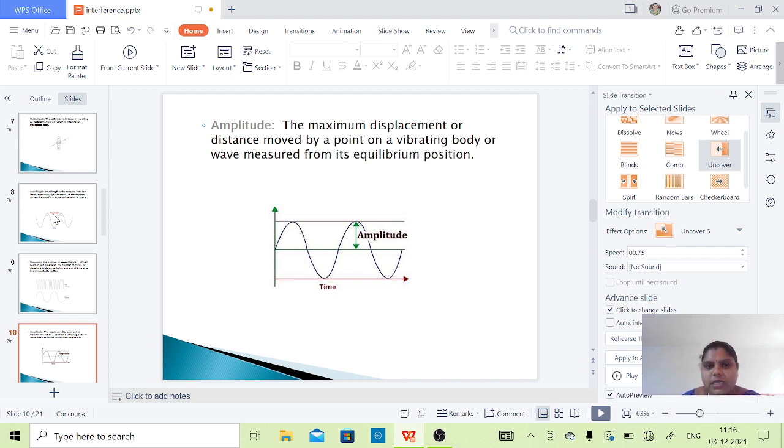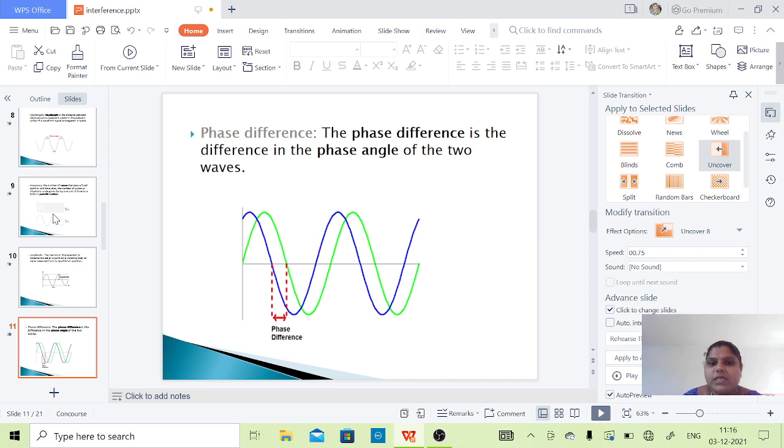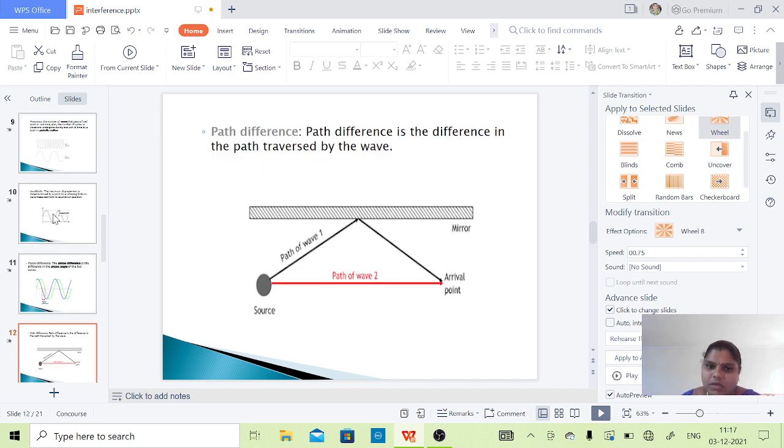Okay, and next, phase difference. What is meant by phase difference? The phase difference is the difference in the phase angle of two waves. See here, we have two different waves with different phase angles. So from one wave to another wave, how much the phase varies, that is the phase difference.